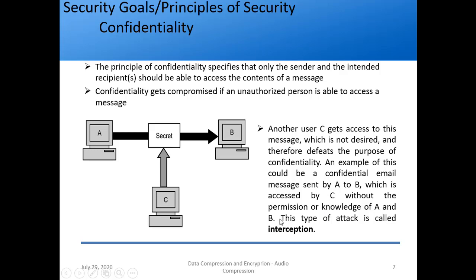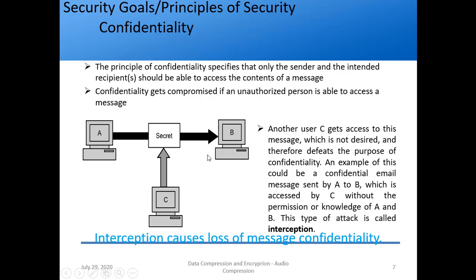So what is interception? When A is sending a secret message to B, and C or any other person gets access to that message, the data is not confidential anymore, it is not secret anymore, because a third party knows it. So this is an attack, and that attack is called interception. What is the main cause of interception? It causes loss of message confidentiality.